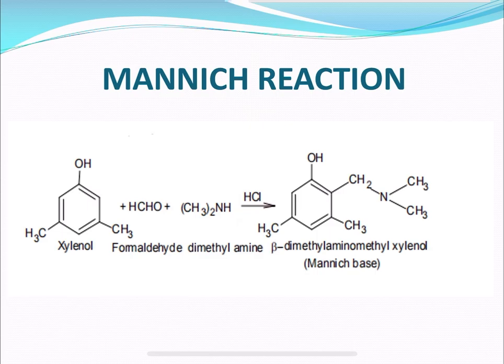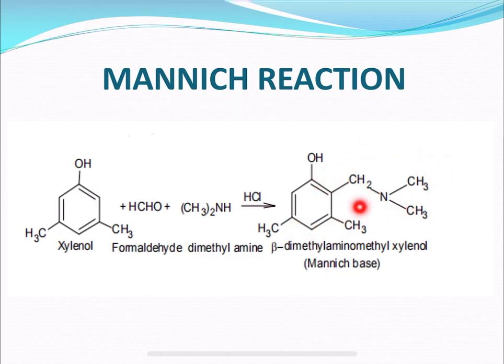It undergoes aminoalkylation to give the Mannich base. Okay. So, when xylenol, a phenol, is treated with formaldehyde in the presence of N,N-dimethylamine and hydrochloric acid, it undergoes aminoalkylation.